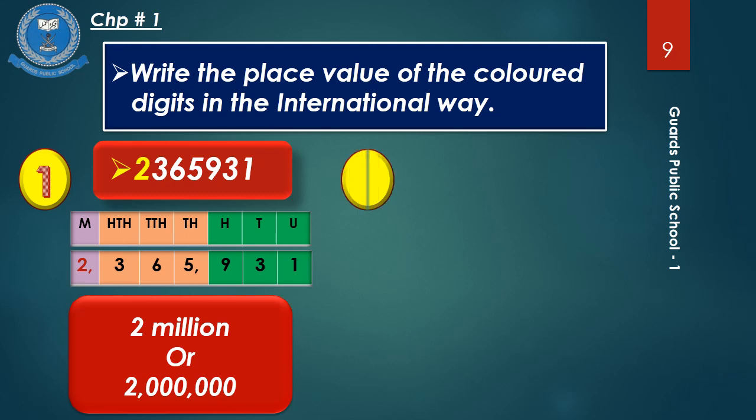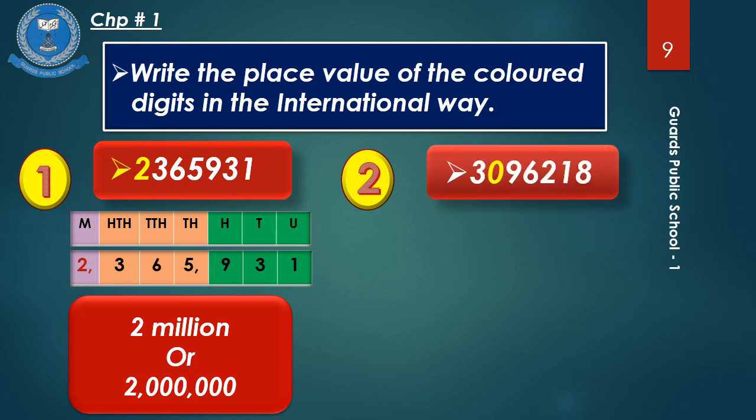Let's solve the second example. In this example, color digit is 0. As we have learned in our previous lectures that 0 itself has no value, but it has a place value.